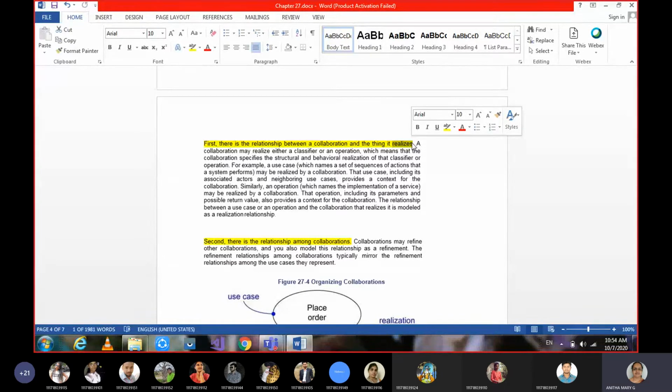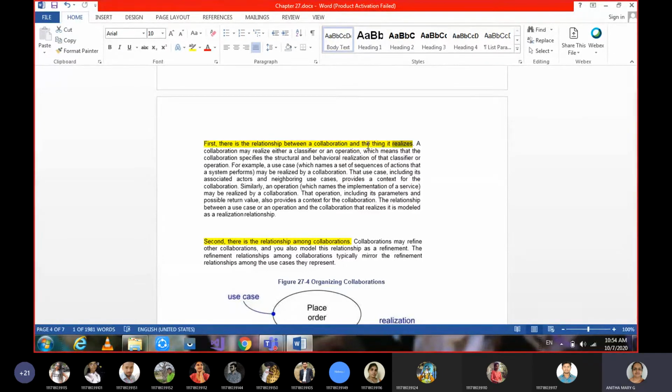When an abstract method is depending on some code of a class or a component and implementing its service, then we say that interface is realized through using a class. So similarly here, when we are talking about a collaboration, how is that collaboration realized? I'll tell you an example, order management.